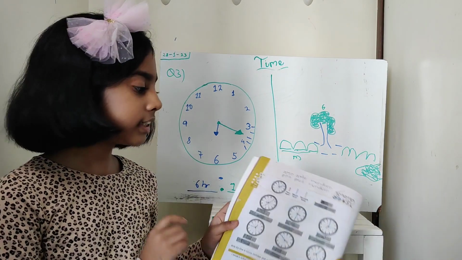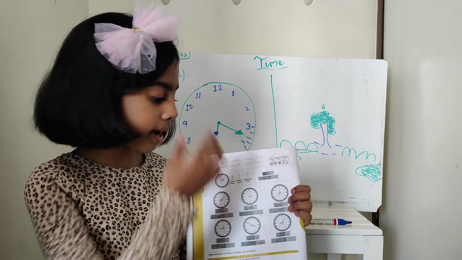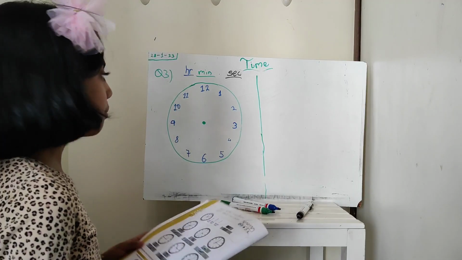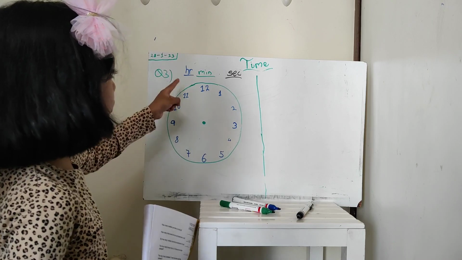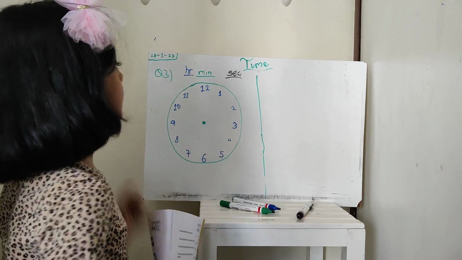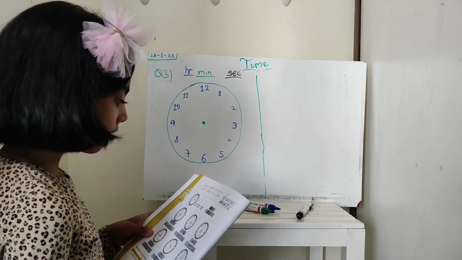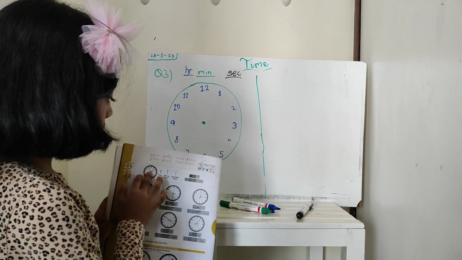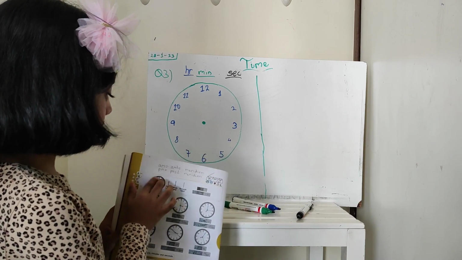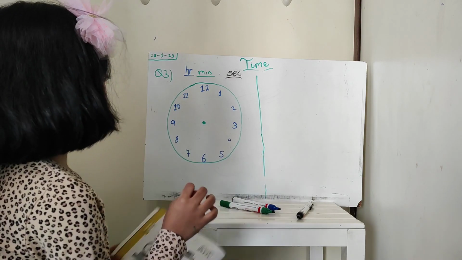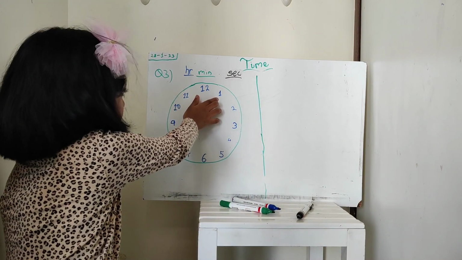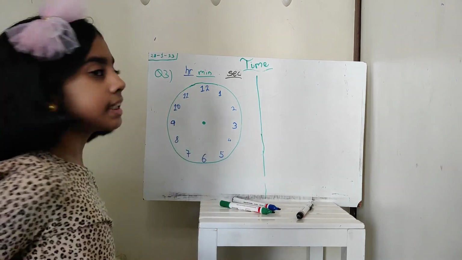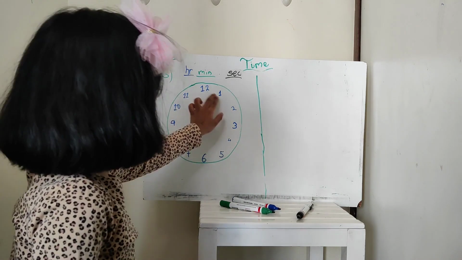Okay, in this I am going to show you about the second hand also. Now I am going to explain to you about hour, minute and seconds all together. It is simple and the same, because our second hand is just like the minute hand. Like it has reached 1. Tick, tick, tick, tick, tick. Now it has reached 1. And same for the minute hand.